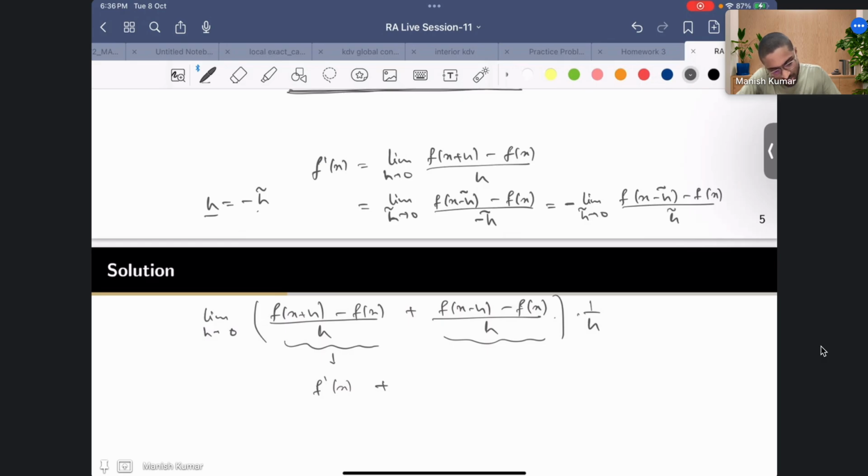So what you saw, this limit is going to be minus of f prime of x. From here you can clearly see that f prime of x is minus of this thing.